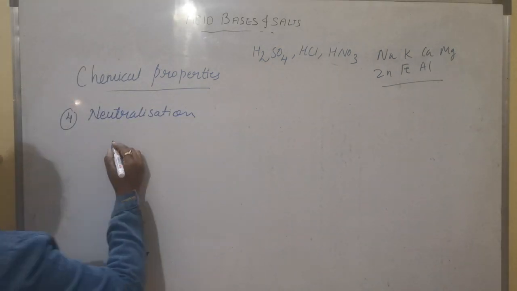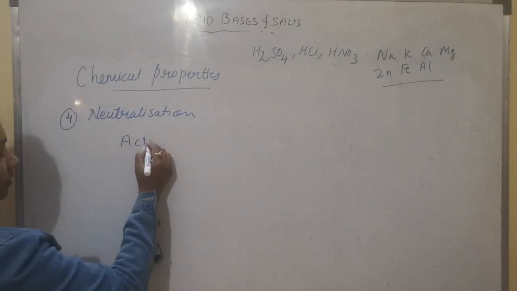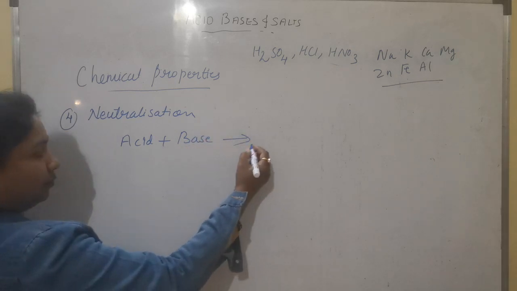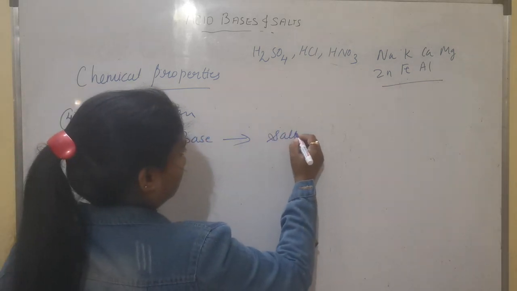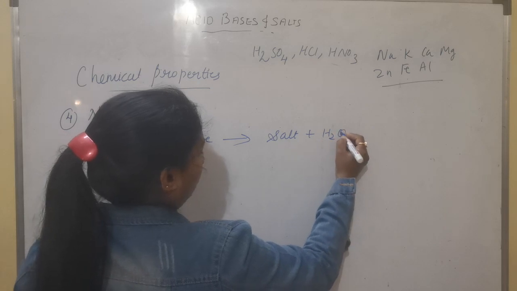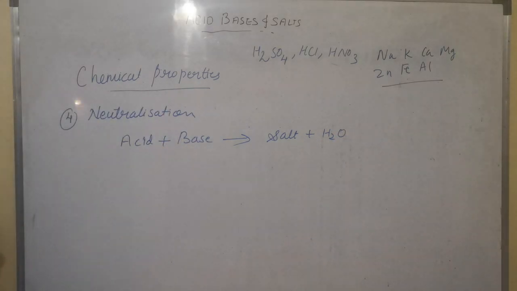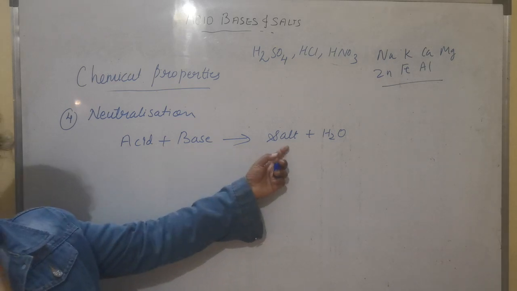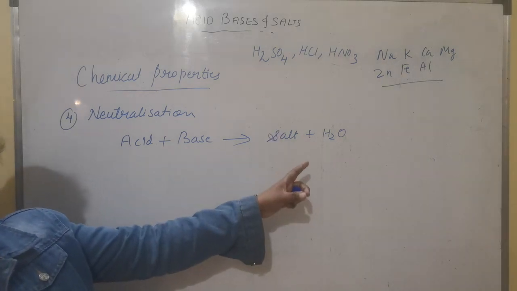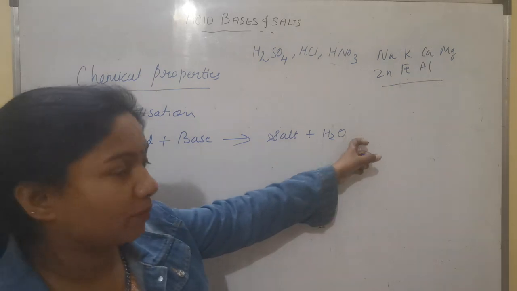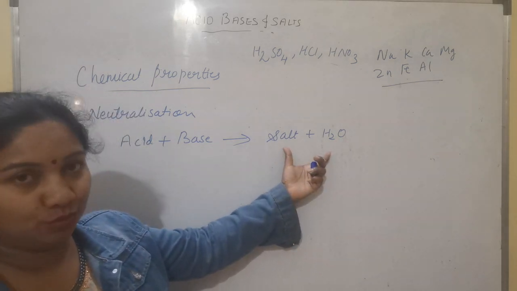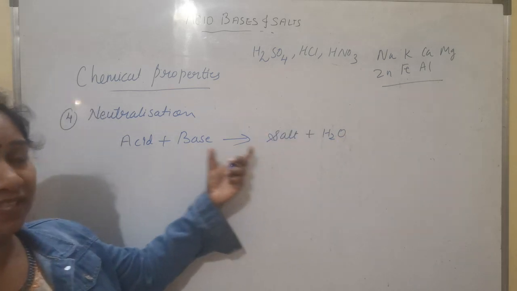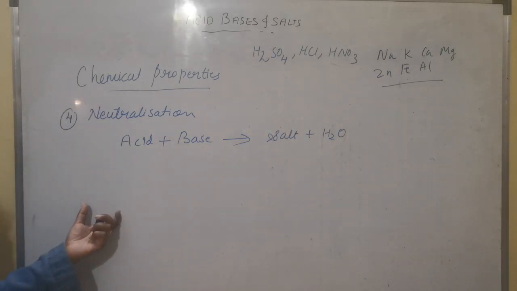What is the equation? Acid when reacted with base will produce salt and water only. In neutralization, when an acid is reacted with a base, you are going to get only salt and water. No other thing is supposed to be present along with these two products. If any other thing is also present, that means it is not a neutralization reaction.